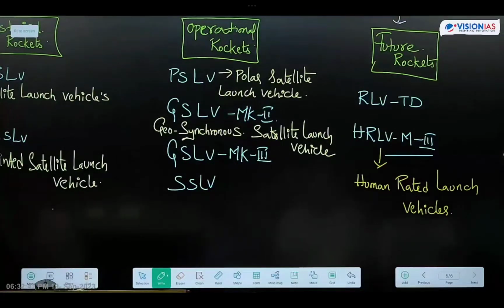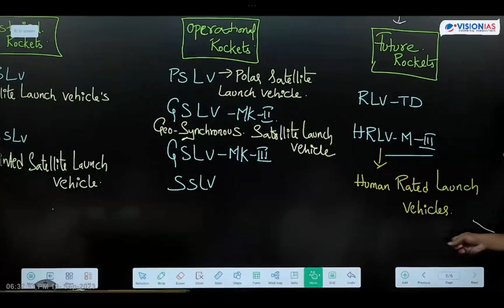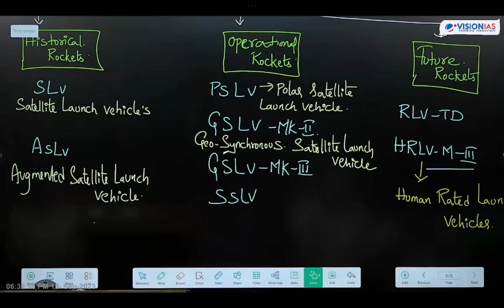Got it, friends? Reusable launch vehicle. Next one is human rated launch vehicles. Got it? SSLV means small satellite launch vehicles. I'm just making you familiar with the different versions of rockets. Okay, is it clear now?